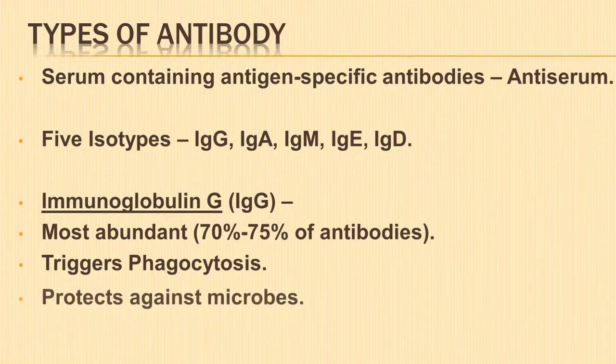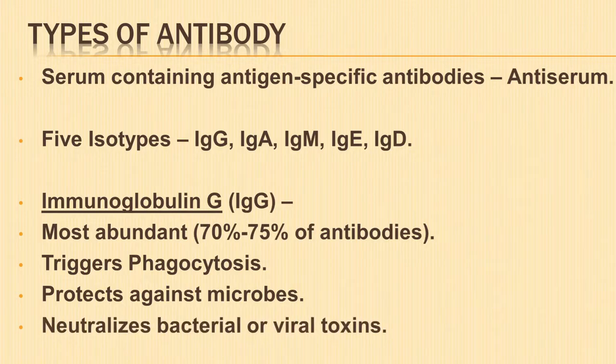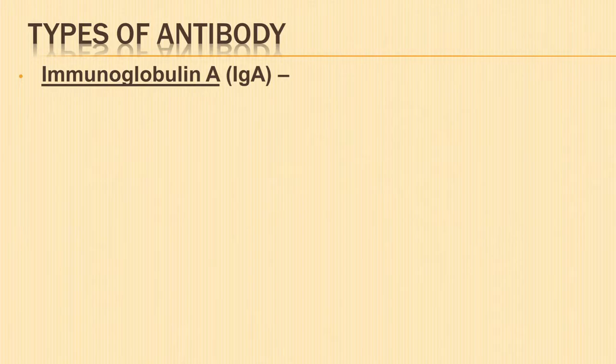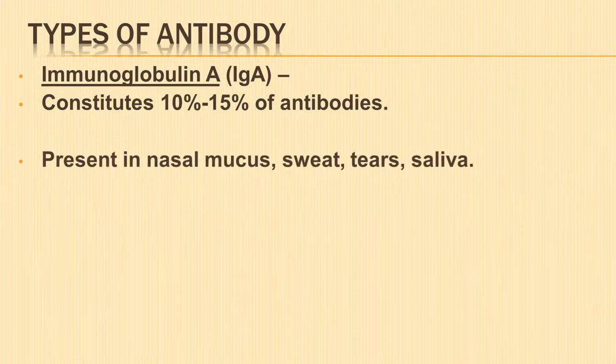Immunoglobulin G gives long-term protection against bacteria, viruses, and other microbes. It also neutralizes bacterial or viral toxins. Immunoglobulin A constitutes 10 to 15% of antibodies and is prevalent in nasal mucus, sweat, tears, saliva, and intestinal fluid.